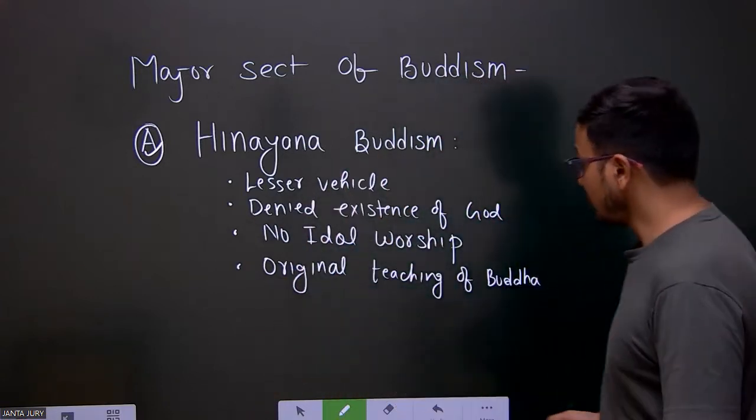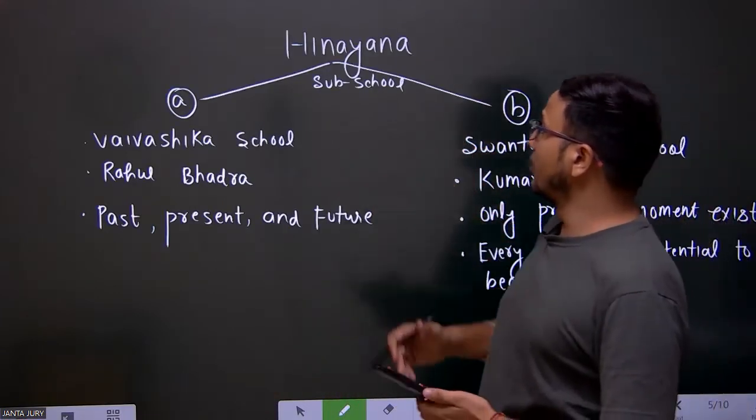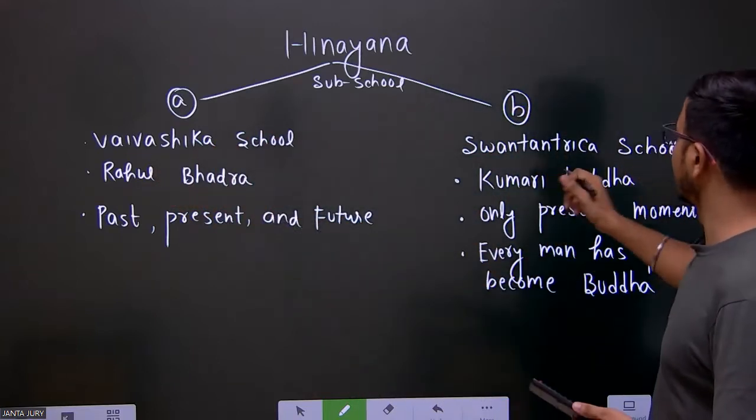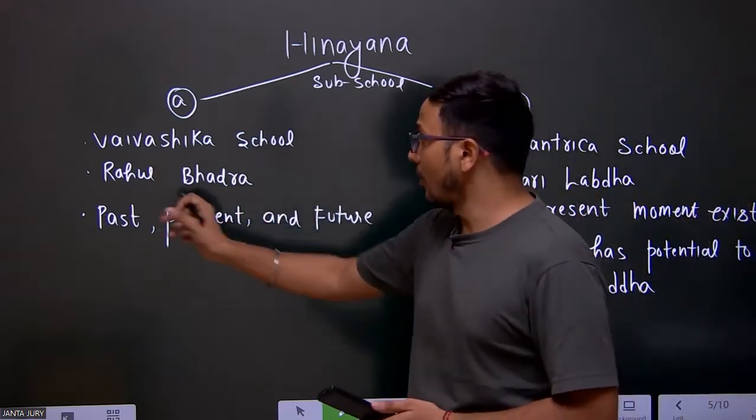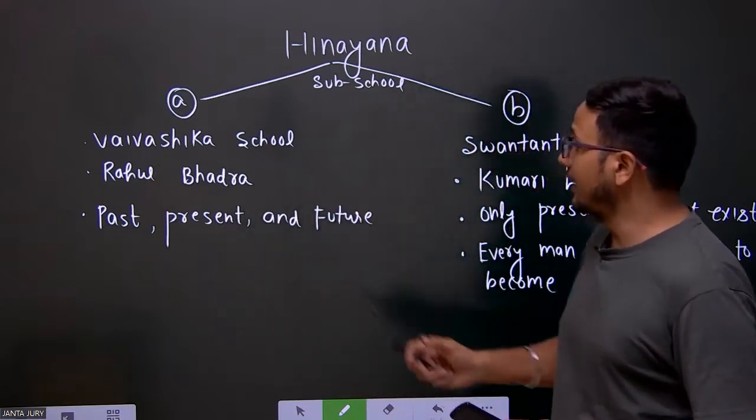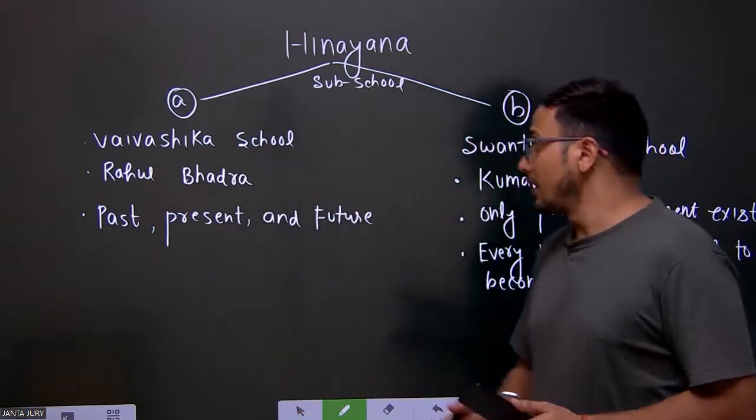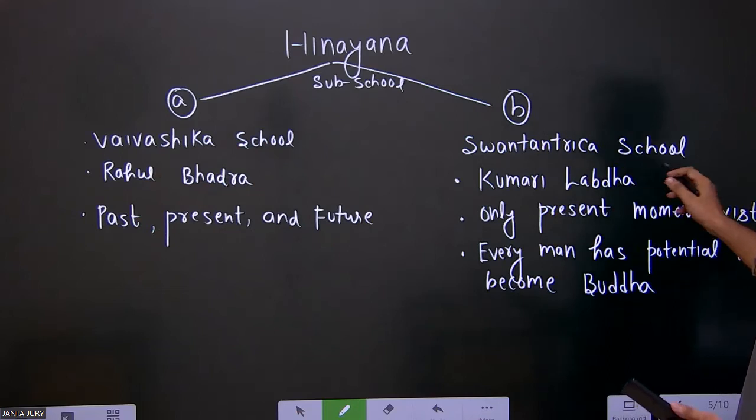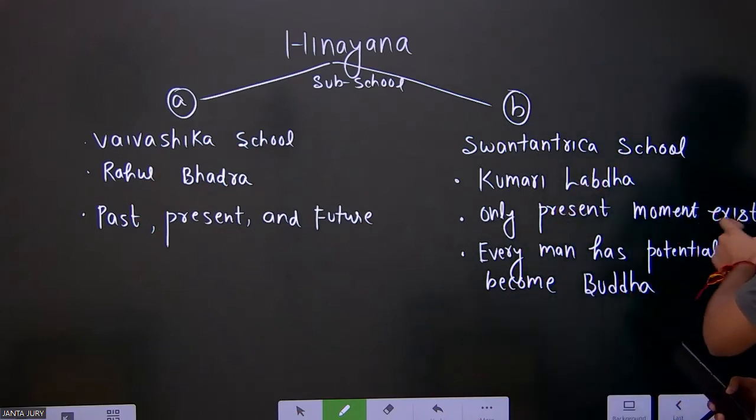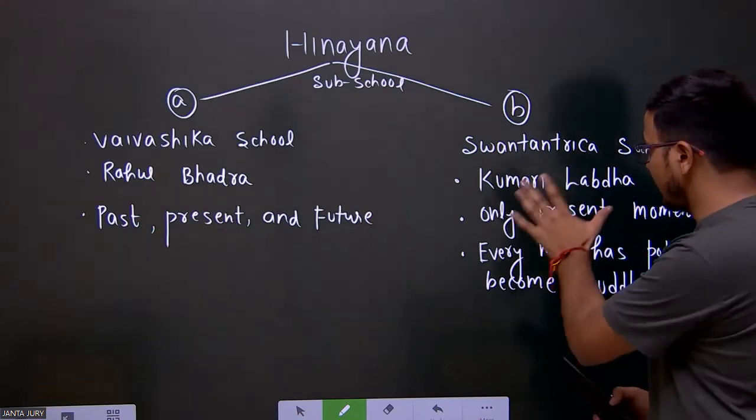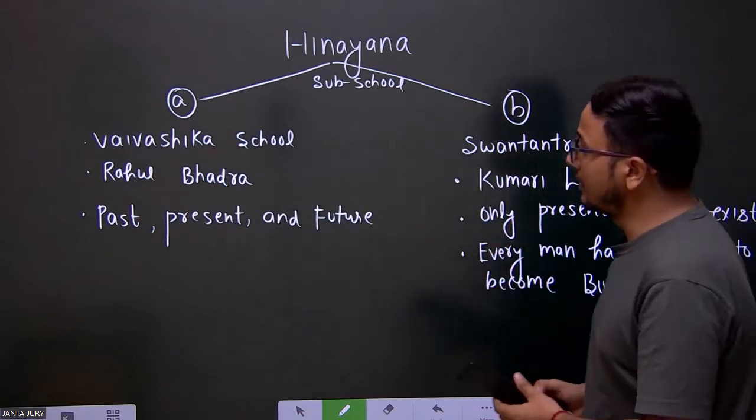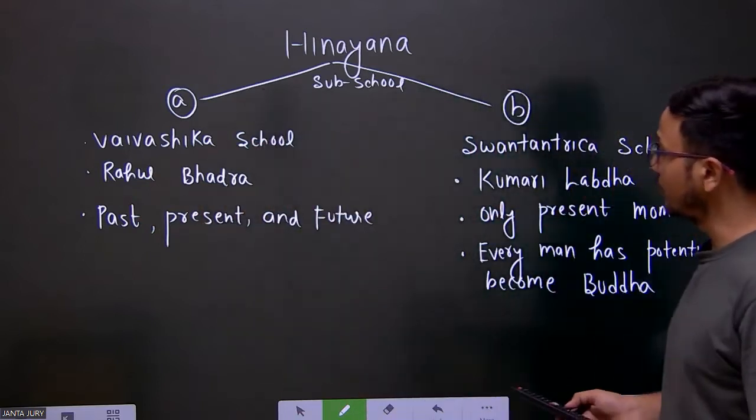and that's why it is called orthodox Buddhism. Hinayana Buddhism further split into sub-schools like the Vaibhasika school and the Sautrantika school. The Vaibhasika school was founded by Rahulabhadra, and this school says that the past, present and future moments exist. While the Sautrantika school, founded by Kumaralabdha, holds that only the present moment exists. Every man has the potential to become a Buddha. So this is how the school was divided into two sub-schools.